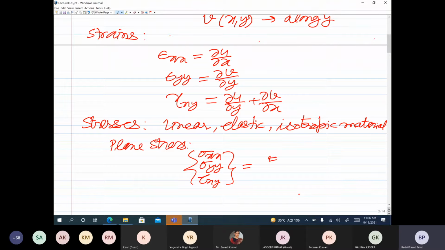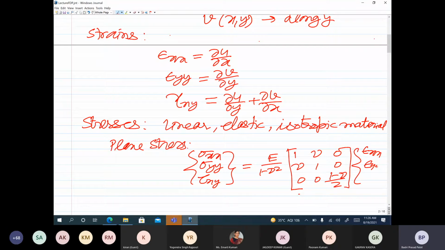So this is for the plane stress problem. You have E upon 1 minus nu square, 1 nu 0, nu 1 0, 0 0 1 minus nu by 2, into epsilon xx, epsilon yy, and gamma xy.